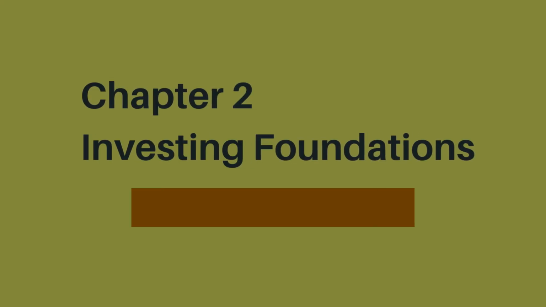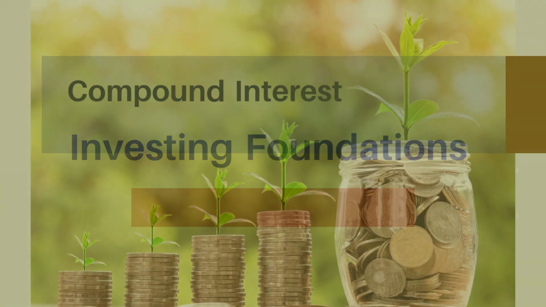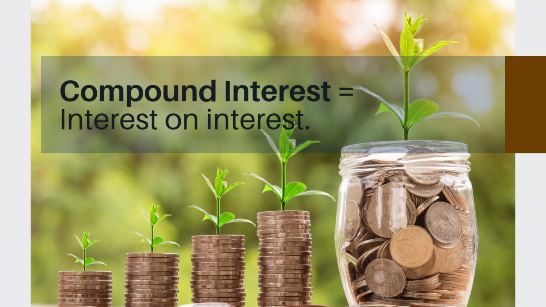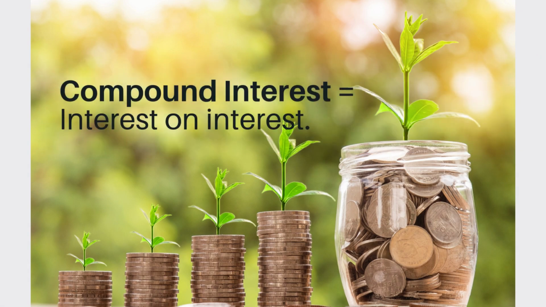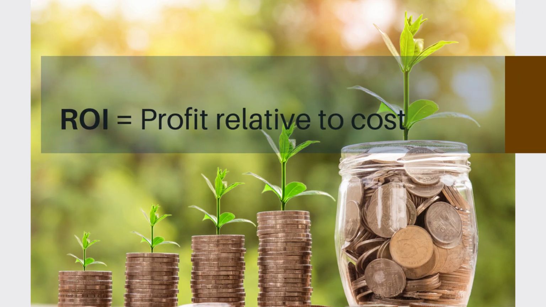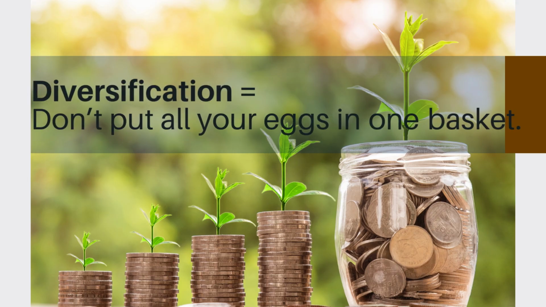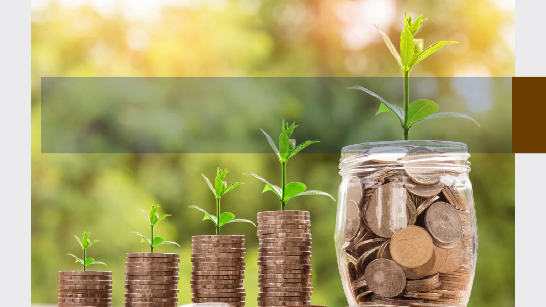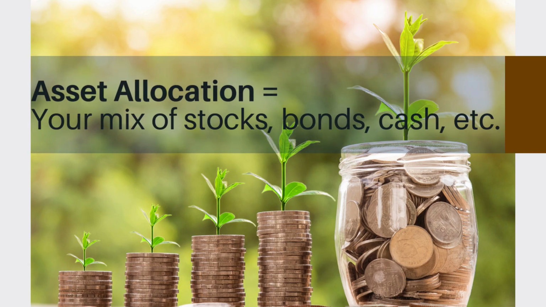Chapter 2, Investing Foundations. Compound interest: reinvest earnings so growth builds on itself. Return on investment: if you invest 100 and it becomes 110, your ROI is 10%. Diversification: mix different assets to reduce risk. Asset allocation: how you divide your money among different types of investments, like stocks, bonds, cash, or real estate, based on your goals and risk comfort.